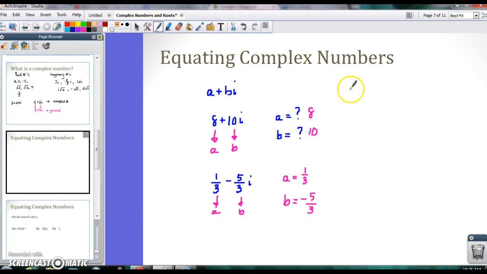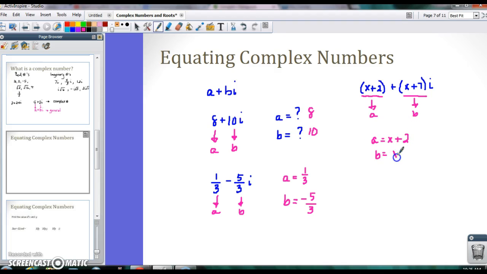I'm not meaning to use that word again, but let's say I gave you this: x plus 2 plus (x plus 7)i. Then again, your a value is this real component here. This is your a, and this part is your b. So in this case, your a would be x plus 2, and your b would be x plus 7. So lots of different ways they can ask those types of problems.